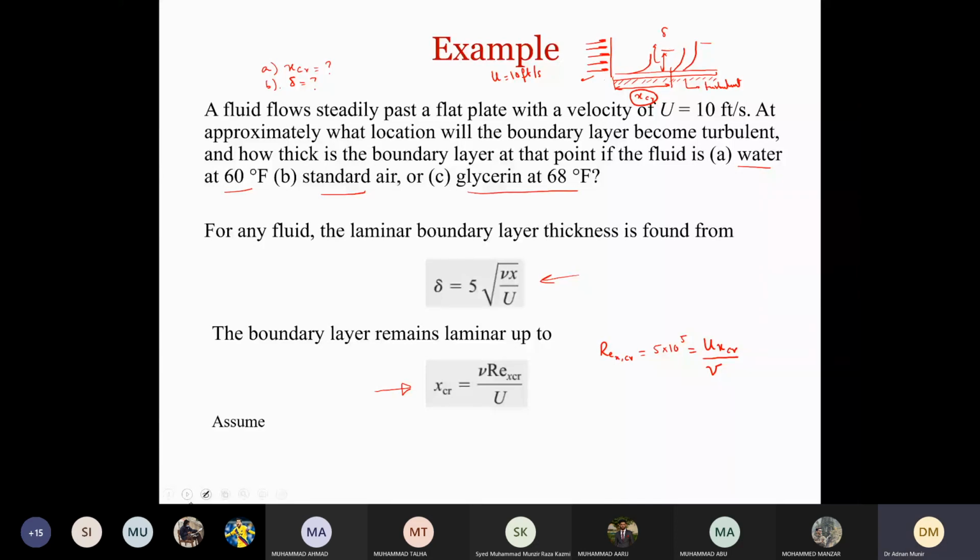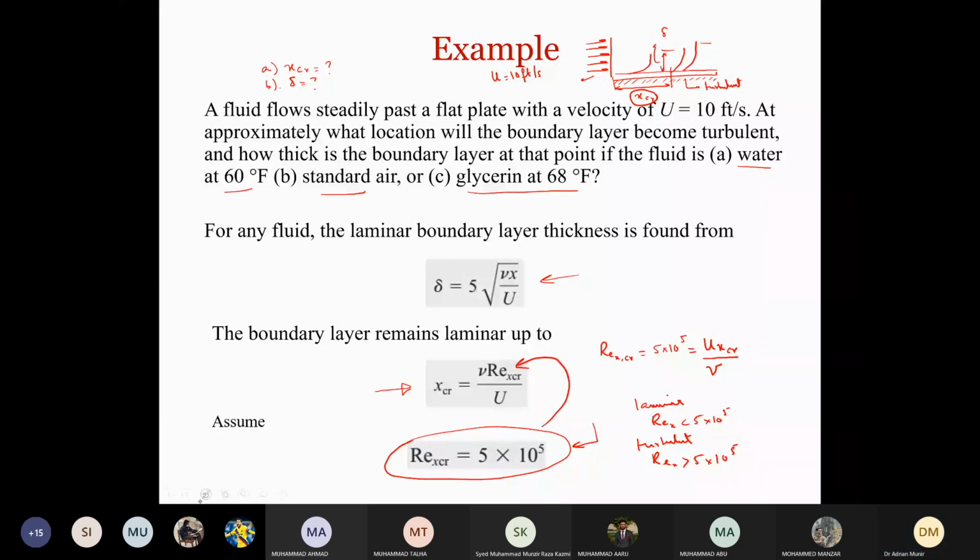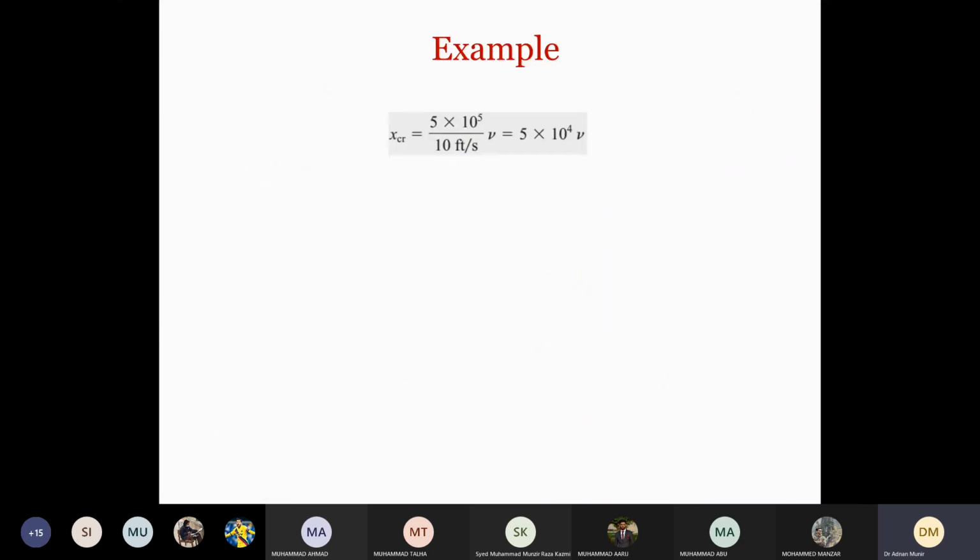Now, we know that, as I discussed, I think this is correct. So now you just assume that flow will be laminar for a flat plate when Re_x is less than 5 into 10 raised to the power 5, and it will be turbulent when Re_x is greater than 5 into 10 raised to the power 5. So in order to find the X critical, we use Re_x critical as 5 into 10 raised to the power 5 in this equation. And then we solve it. So now X critical will be here. So now you can see that X critical is coming in terms of kinematic viscosity.